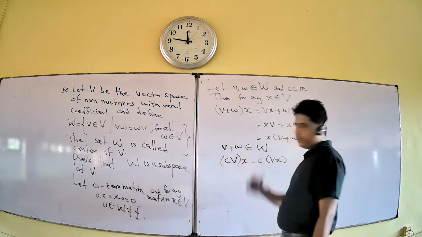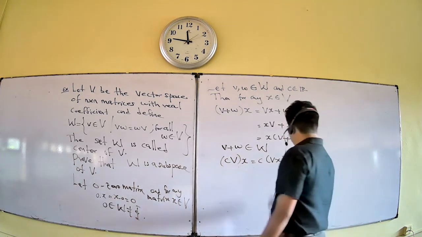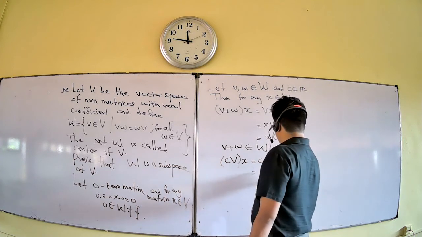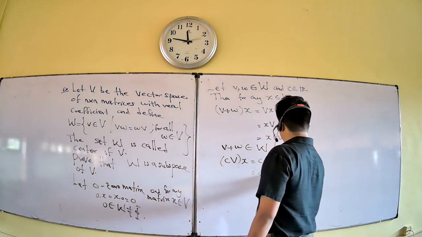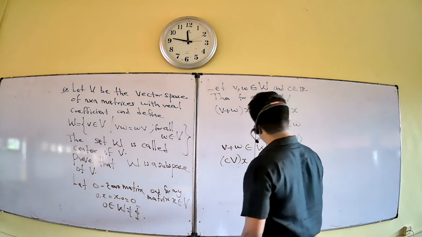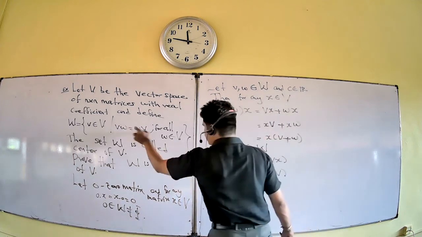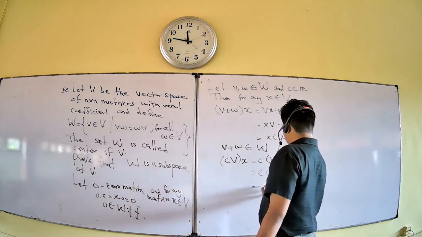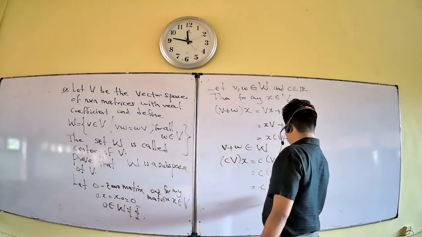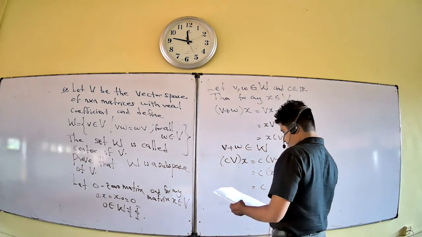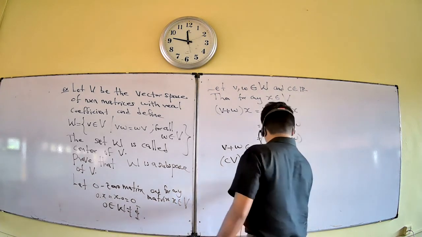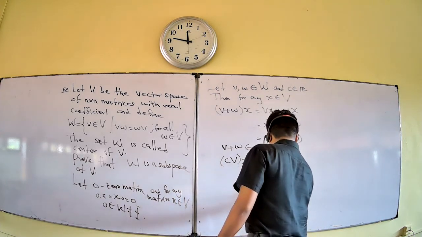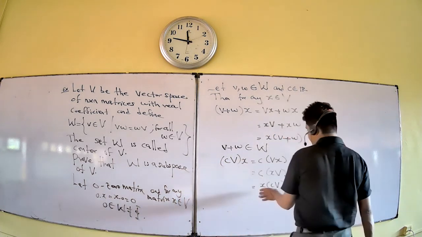Because C is a scalar, C into VX we can write as XV, because V belongs to W satisfying this condition. Then you can take the scalar outside, so CVX equals X into CV.